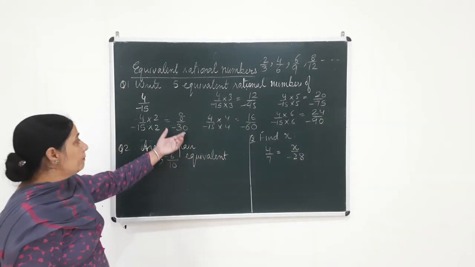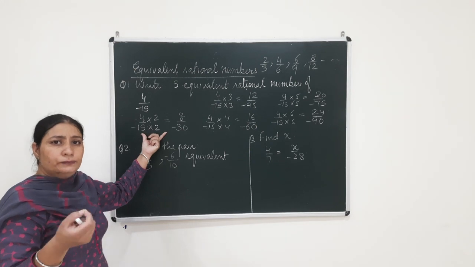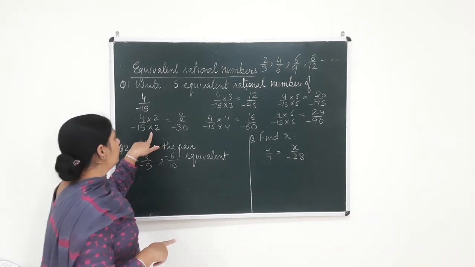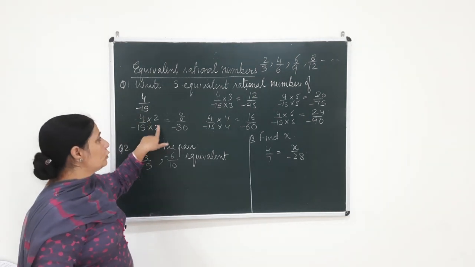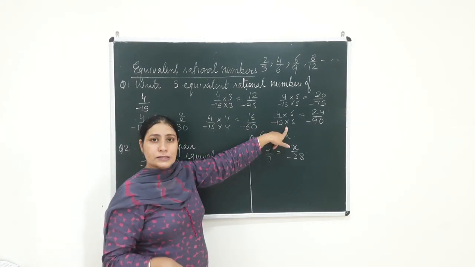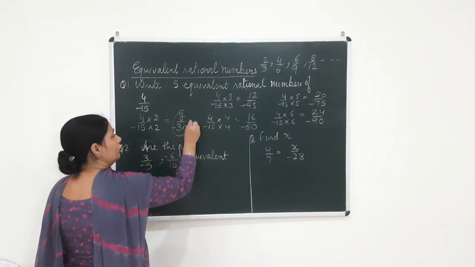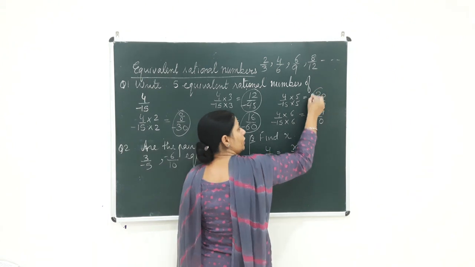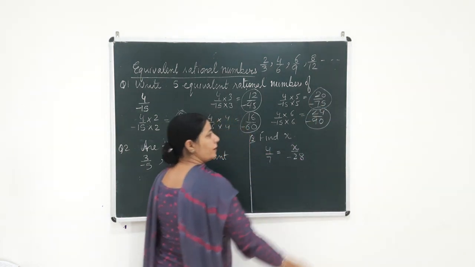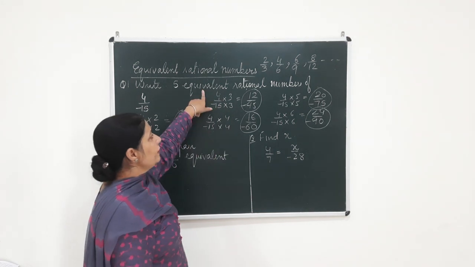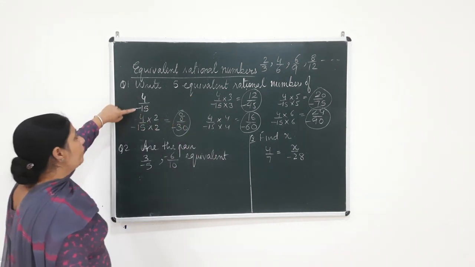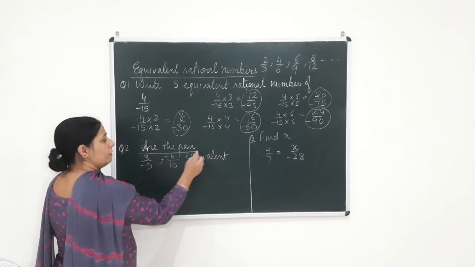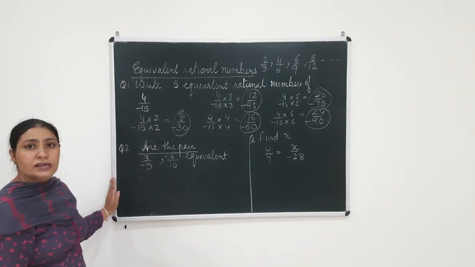So what is the easiest method? Take up a number, but you have to take the same number and multiply it with the numerator as well as the denominator. Here I multiplied with 2, then 3, then 4, then 5 and then 6. The answers that I got are 8 over minus 30, 12 over minus 45, 16 over minus 60, 20 over minus 75 and 24 over minus 90. These are the 5 equivalent rational numbers of 4 by minus 15. Clear?